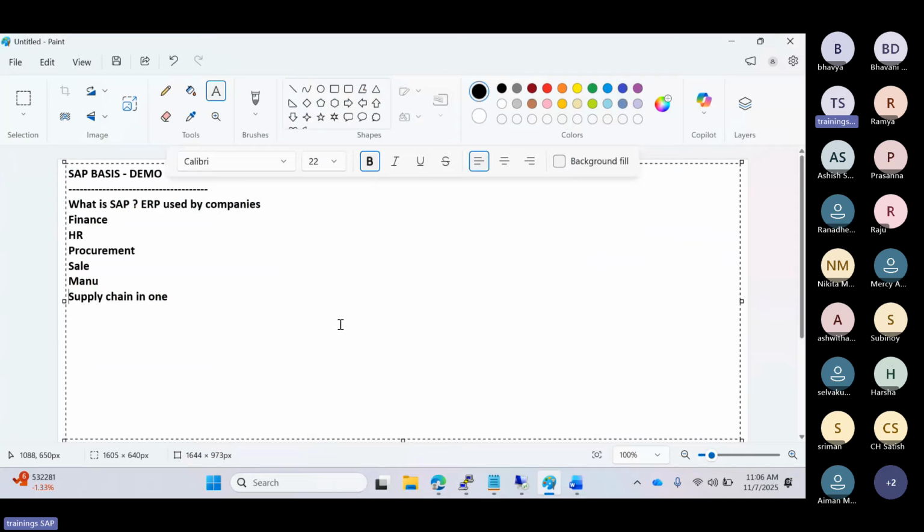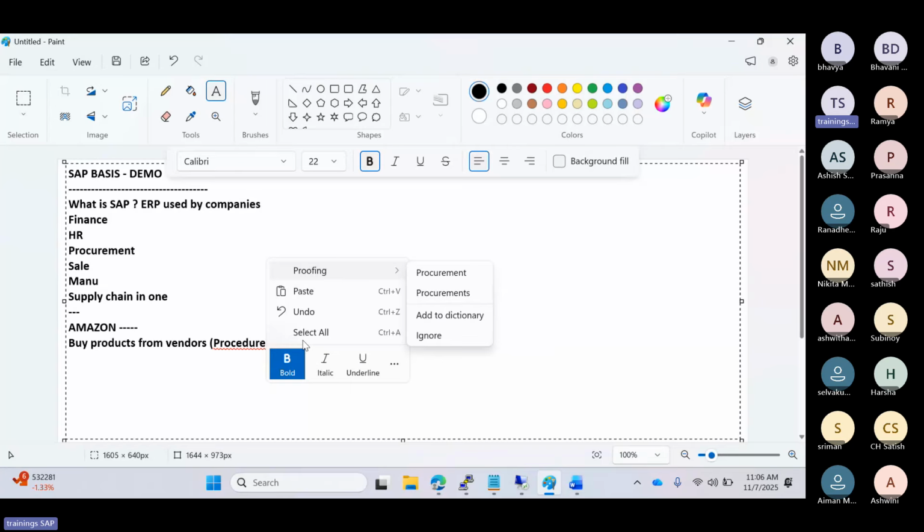Let's take one good example, Amazon. Everybody knows about Amazon, right? Amazon buys products from vendors. Vendors means procurement, so the procurement module functionalities are required here.